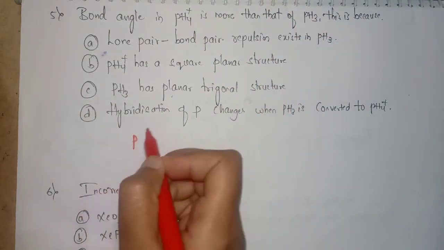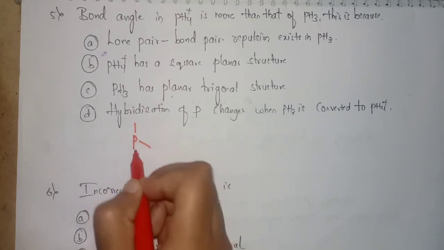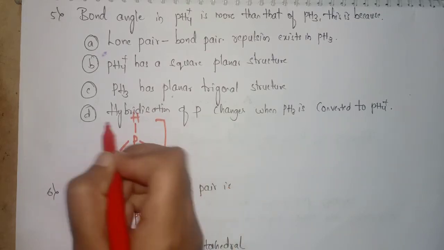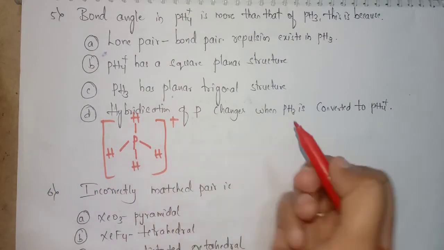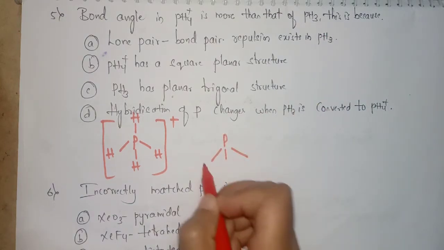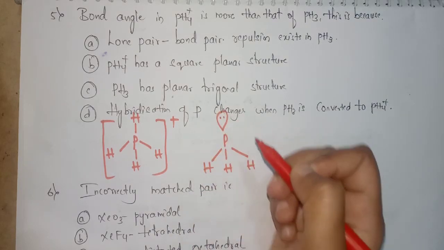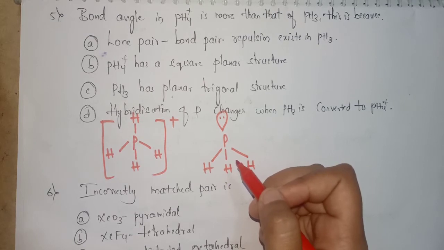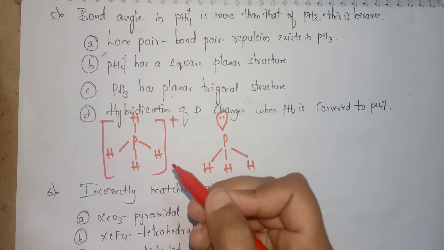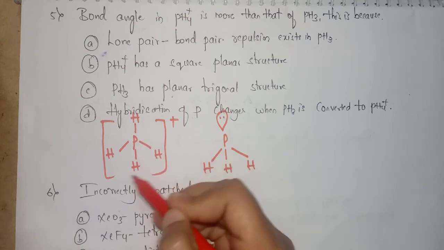See here, I am writing the structure of this PH4+. It is the structure of the PH4+. Now coming to the structure of PH3. It is like this with one lone pair of electrons. In PH4+, due to the absence of lone pair bond pair repulsions, all the bond pairs only are present.